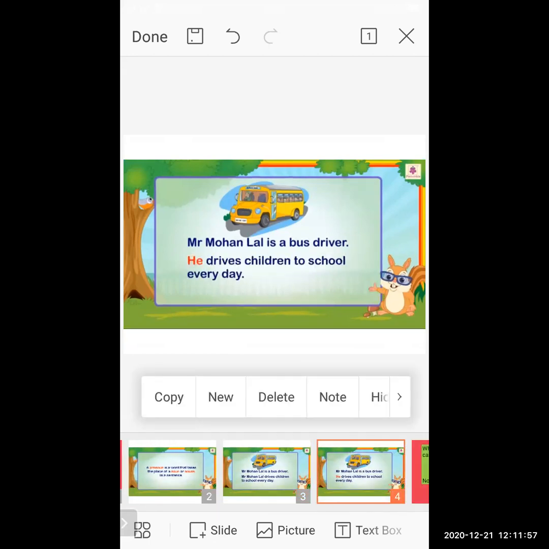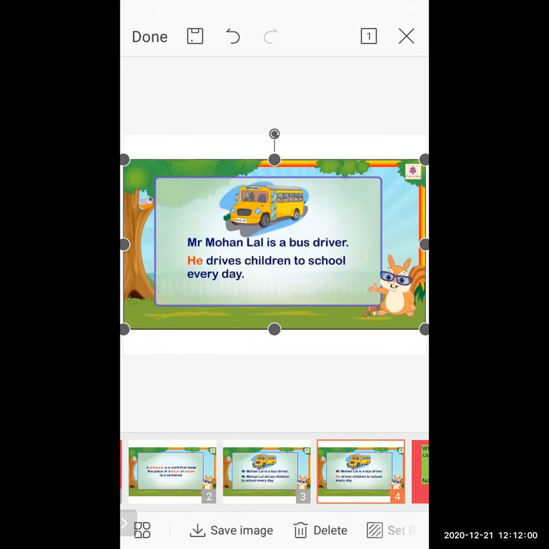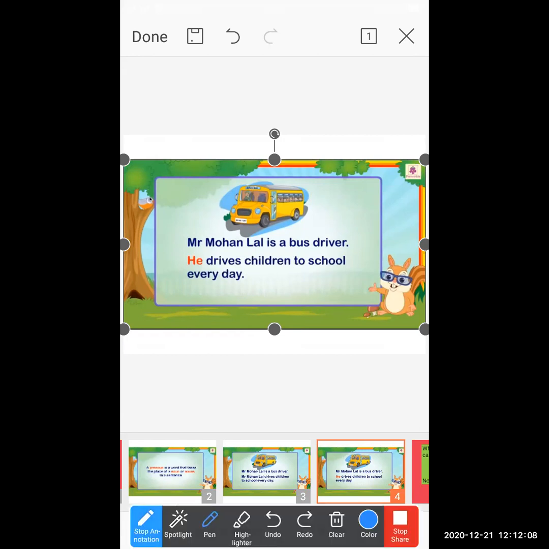See here, Mr. Mohanlal is a bus driver. He drives children to school every day. Now, students, instead of the name, I'm using here he. Why am I using he? Because Mr. Mohanlal is a man, male gender.